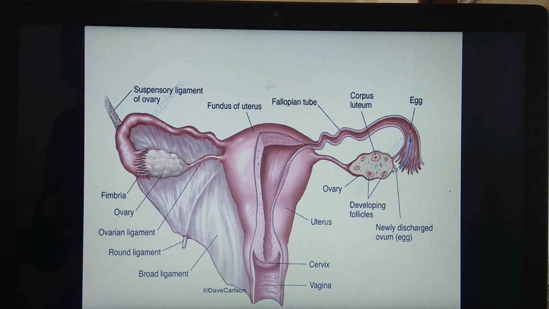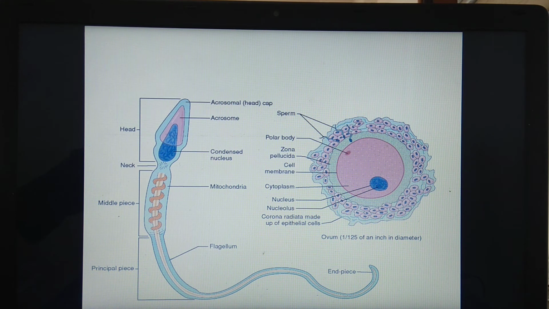We have seen hyaluronidase, and it also secretes corona penetrating enzymes. While studying the structure of sperm, we saw that this acrosomal region secretes hyaluronidase, one of the lytic enzymes, and the corona penetrating enzyme.